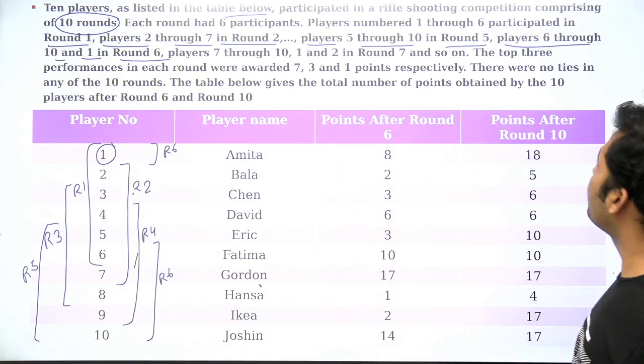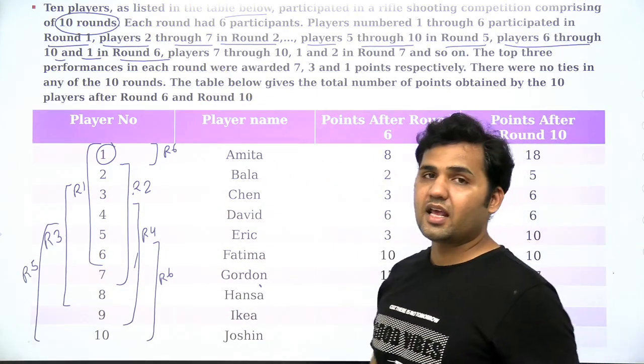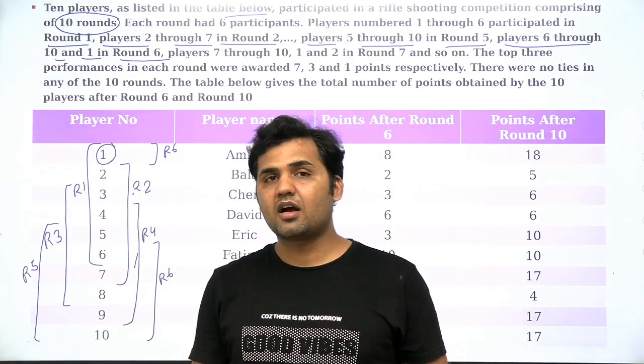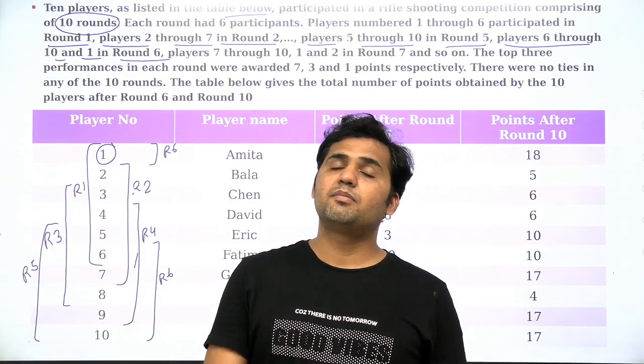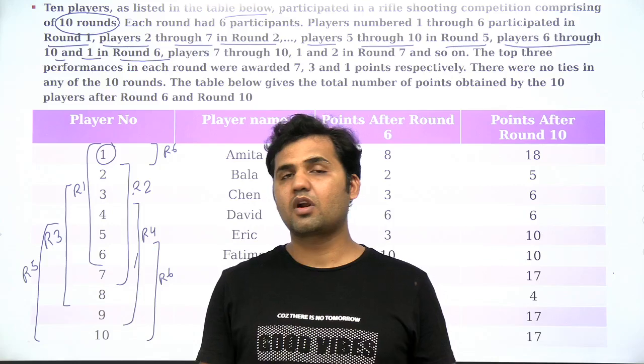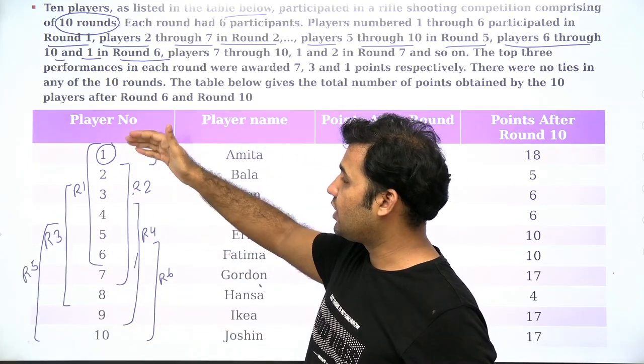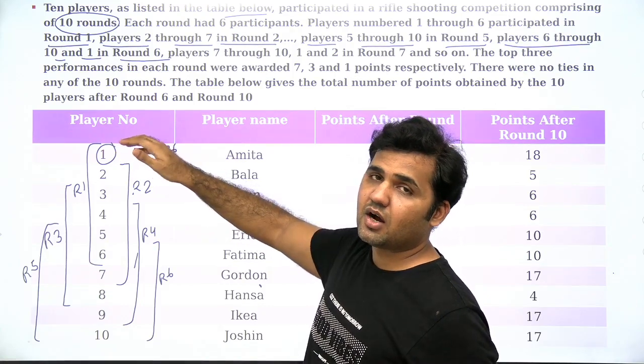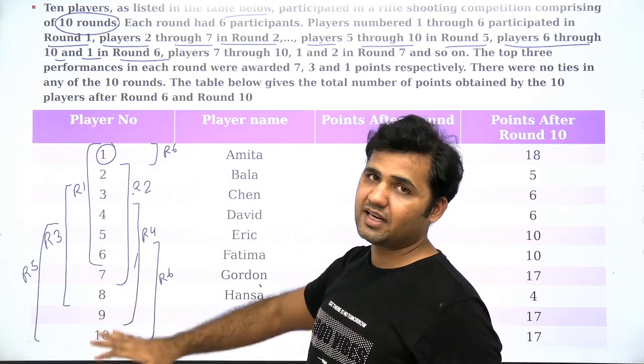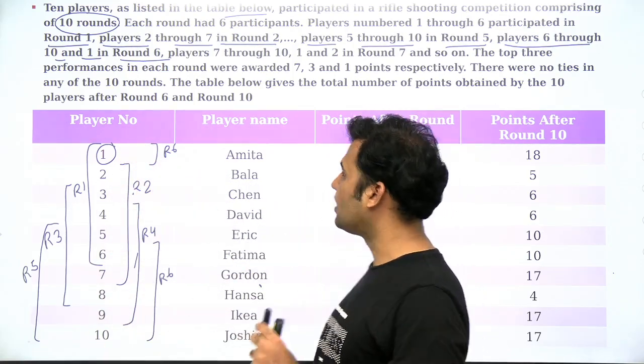And what are the total number of rounds? The total number of rounds is 10. That means out of 10 rounds, every participant will be playing 6 rounds and 4 rounds will not be played. You have to check first in which round which players are playing, right? This is the one thing that you have to do to solve the set.